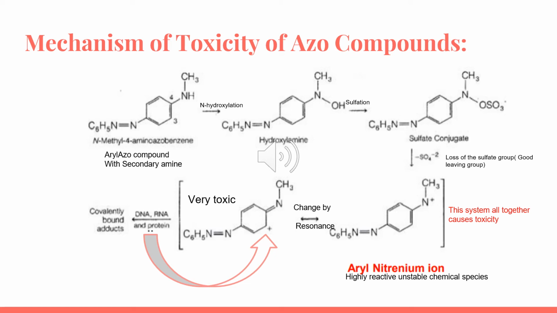Then this hydroxyl group is going to undergo sulfation, which is a phase 2 reaction, and we're going to have an OSO3-, which is a good leaving group, and the sulfate group is going to leave, forming the aryl nitrenium ion. This system altogether causes toxicity because it's going to bind to DNA, RNA, and protein, and it's going to be very toxic.